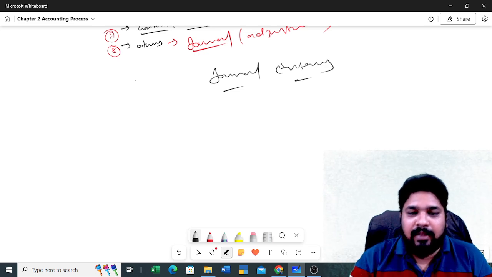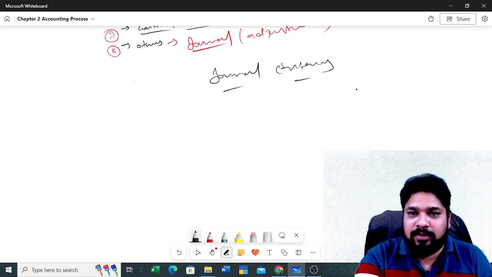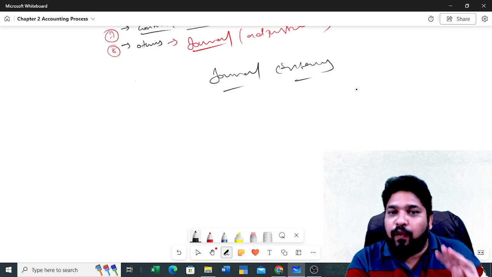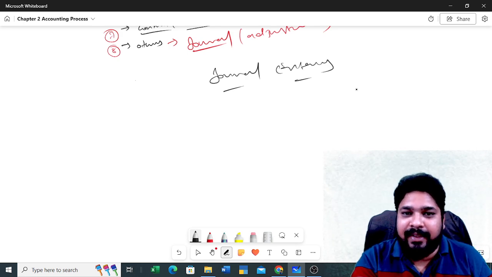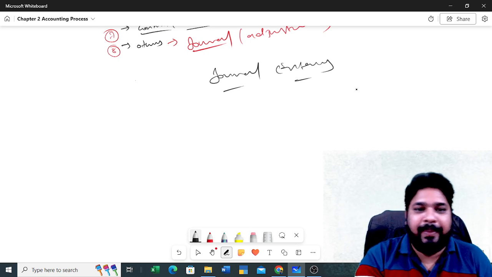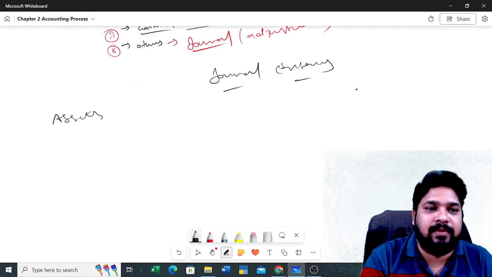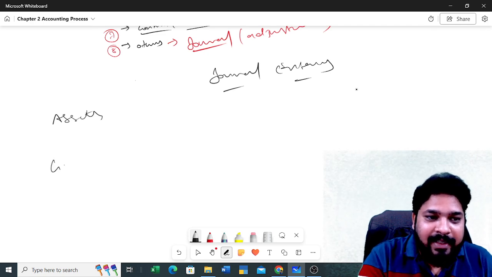For passing these journal entries, we need to know about 4 items. All this accounting will turn around these 4 words only. First thing is assets. Second one is liabilities.